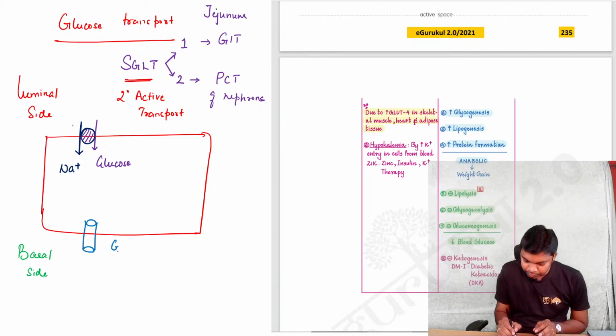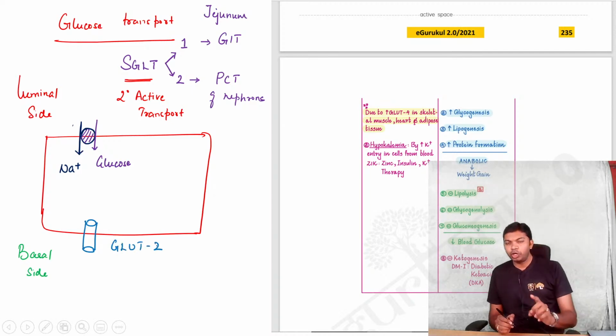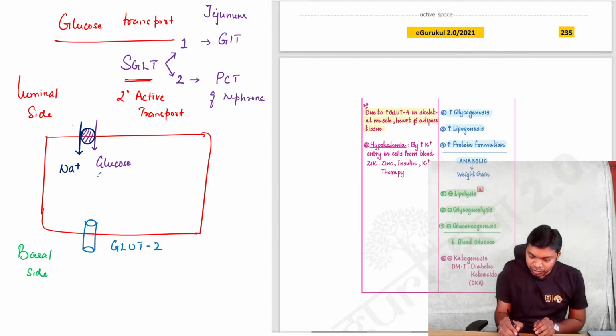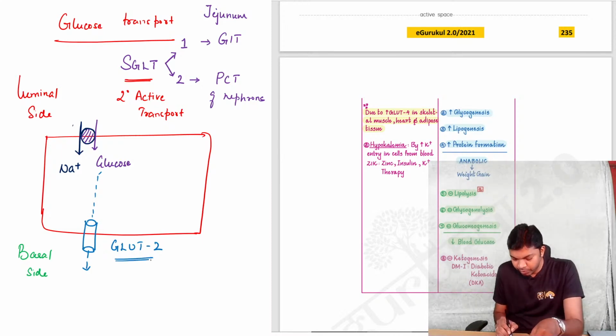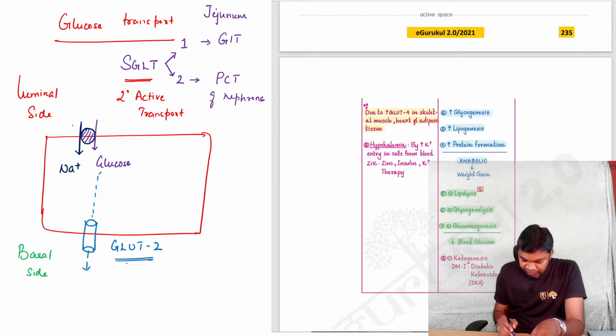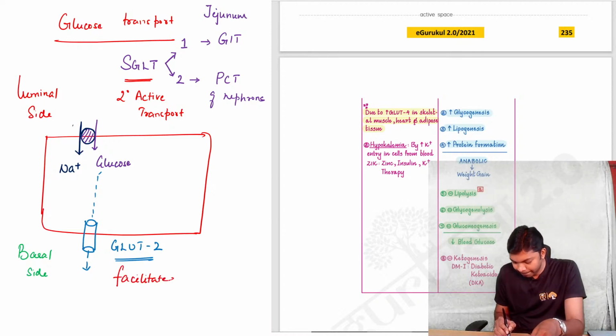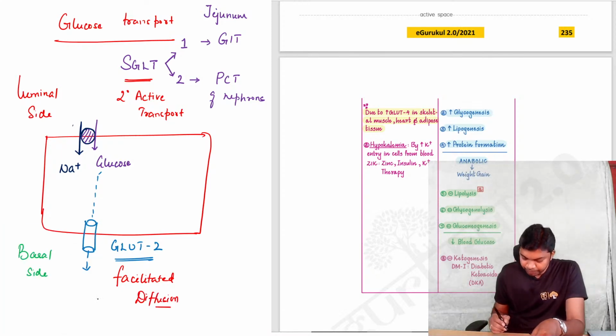On the other hand, if you consider the basal membrane, it has got a unique transporter called GLUT2, people. GLUT2. It is not GLUT4. Please understand, this is GLUT2. And GLUT2 is involved in transporting glucose out of the cell into the interstitial fluid. GLUT2 belongs to facilitated diffusion. Facilitated diffusion, doctors.